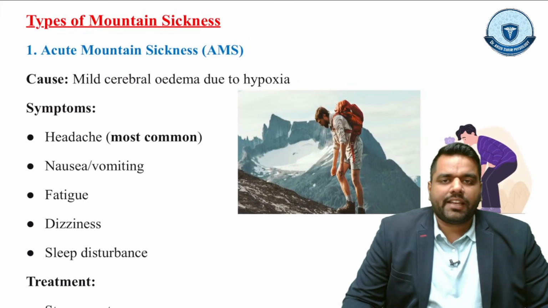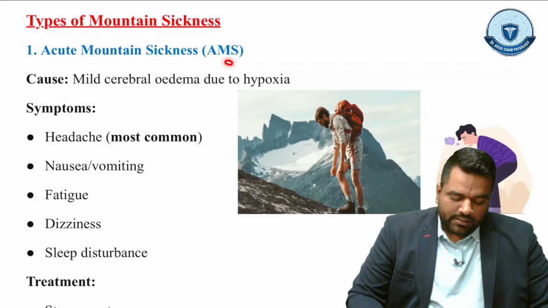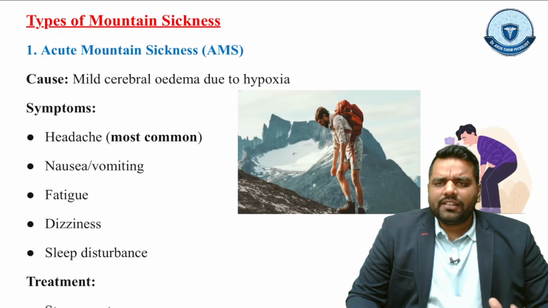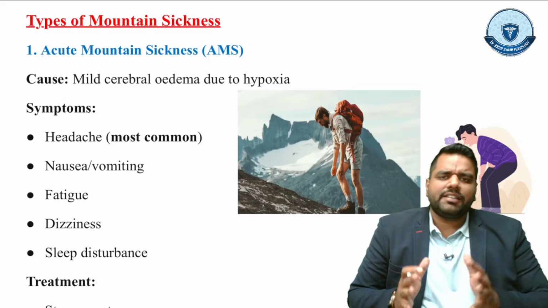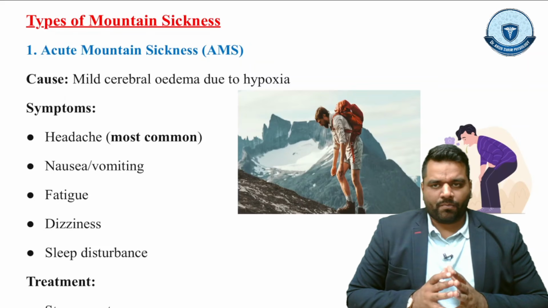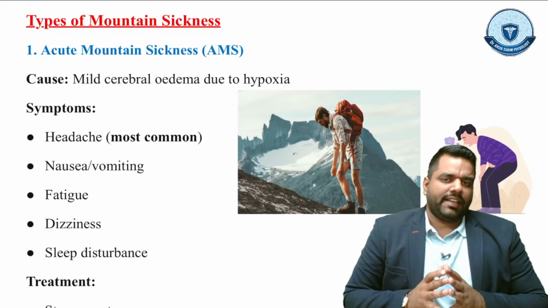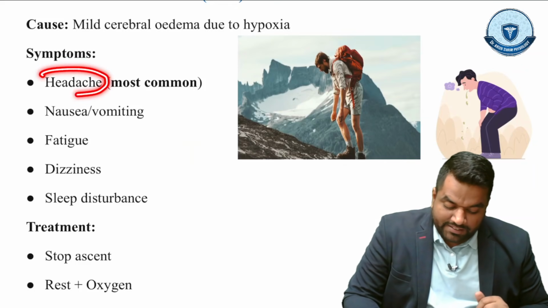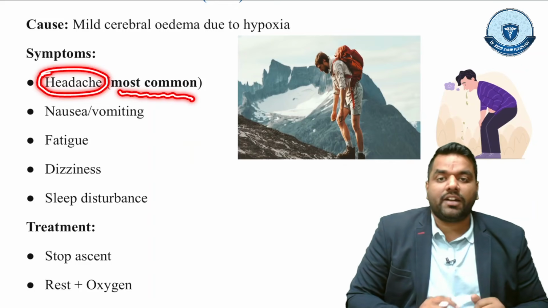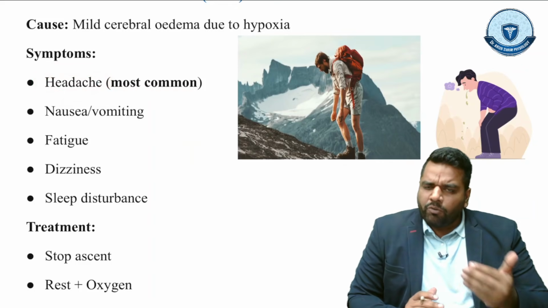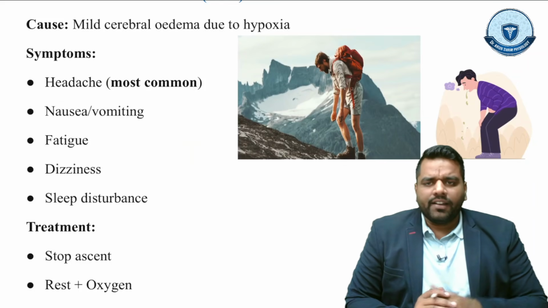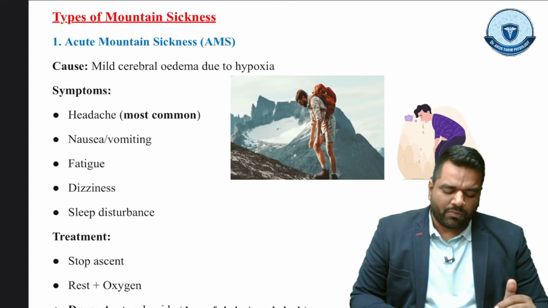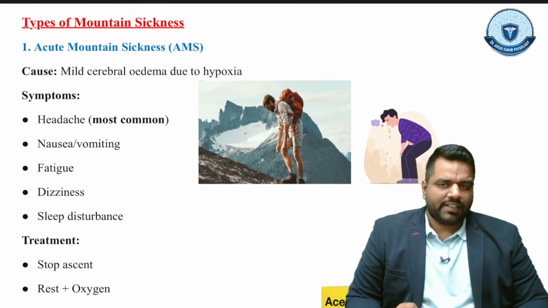Number one is acute mountain sickness. The acute mountain sickness is the mild condition, and in this condition there is mild cerebral edema due to the hypoxia. So what are the symptoms of this AMS? This AMS actually shows the symptom that is headache, and this headache is the most important or most common symptom, followed by nausea, vomiting, fatigue, dizziness, or sleep disturbance, right? So these are the symptoms of your acute mountain sickness.